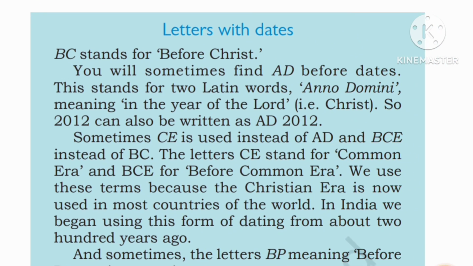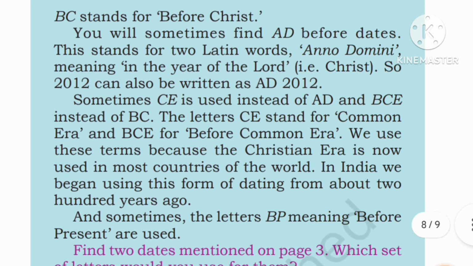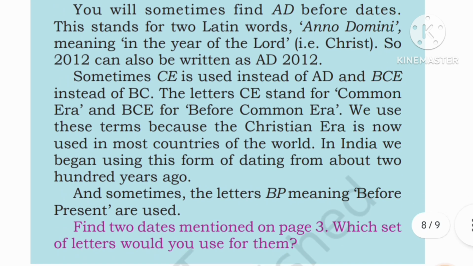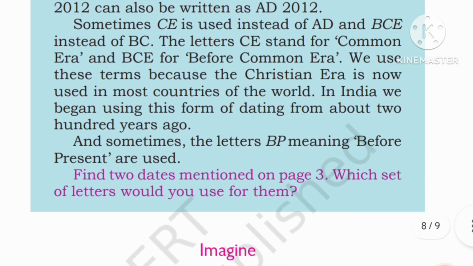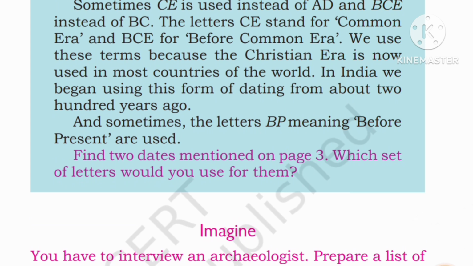Later, BC stands for before Christ. You will sometimes see AD before a date. This stands for two Latin words, Anno Domini, meaning in the year of the Lord. Christ 2012 can also be written as AD 2012. Sometimes CE is used instead of AD and BCE instead of BC. The letters CE stand for the common era, BCE for the before common era.